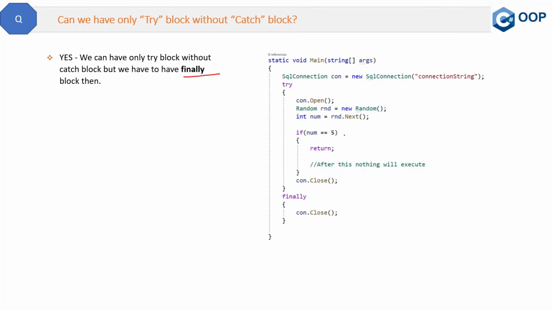For example, in this try block, if the code goes inside this if condition, and then inside here we have this return statement. That means that this code will return from here and after this nothing will get executed. So to make sure that this con.close or any such line which is mandatory to execute will execute, we have to put them inside the finally block. Now you can return from anywhere inside the method, but the finally will make sure that such mandatory statements execute inside the finally block. So that is the simple and quick answer of this question.